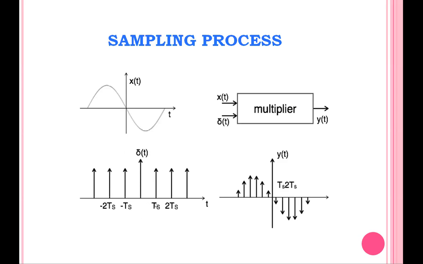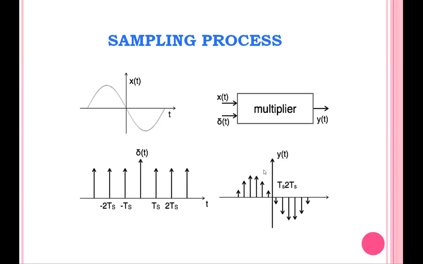So you see the time interval between the first impulse and the second impulse is Ts. This Ts is said to be the sampling time. The interval between two successive samples we are taking is the sampling interval. These two signals are given as input to this multiplier. If we multiply these two signals, we will get the output y of t, which is said to be the sampled signal, that is the discrete time signal.